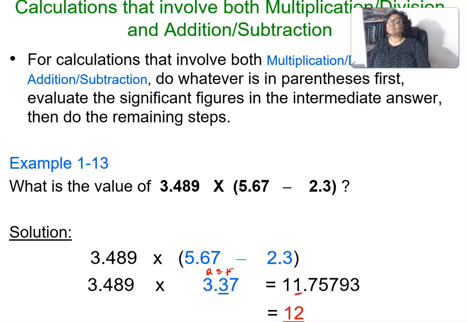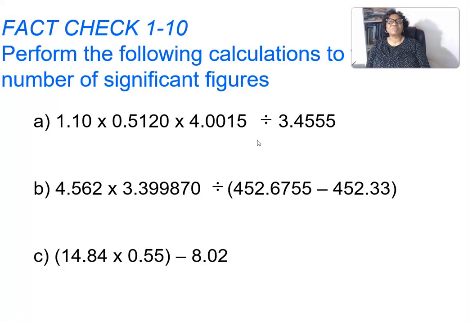So let's do some fact checking on significant figures. Fact check. Perform the following calculations to the correct number of significant figures. We want to perform this calculation to the correct number of significant figures. So what we need to do: please multiply all of this before you divide by this.